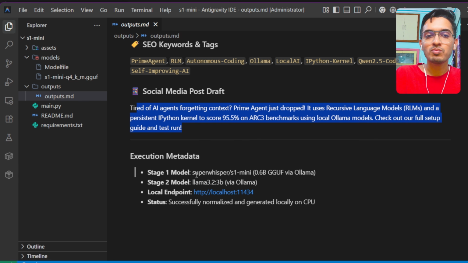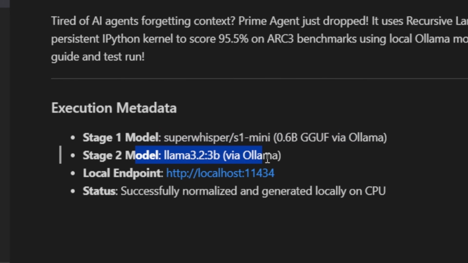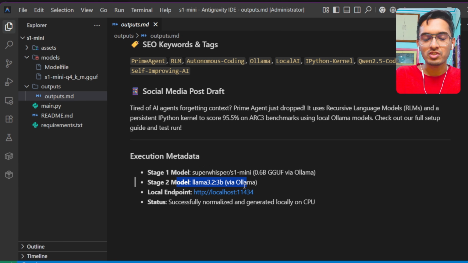So the stage 1 was completely done by the S1-mini tool, and stage 2 was done from Llama 3.2 3B model, which I already have locally registered in my Ollama directory. So you see the entire pipeline is successfully run using some local models of 0.8 and 3 billion parameters.